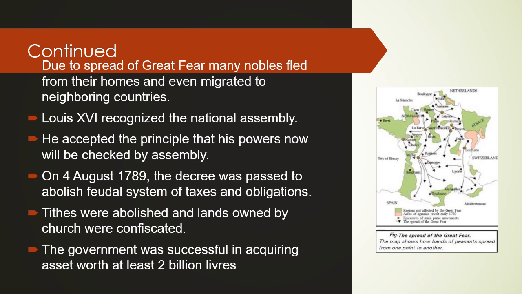As you can see in the map over here, this is a map of France showing the epicenter of the Great Fear and how it spread. The green color which you can see shows the only areas in France which were not affected by the Great Fear. All the rest of the areas in France were affected. You can even check this in your textbook.